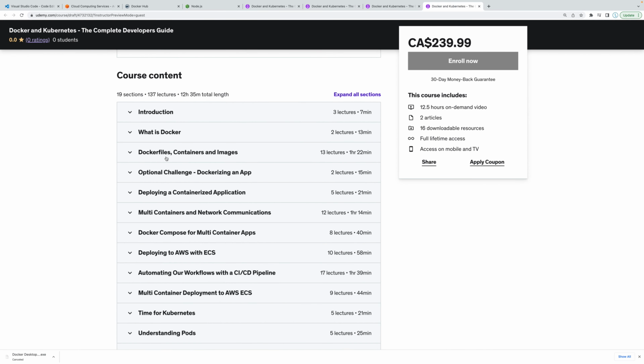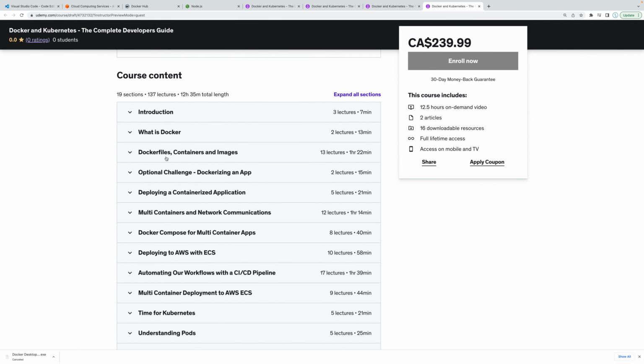Hello and welcome to my future Docker and Kubernetes experts. Thank you for taking this course. I've spent quite a bit of time making it one of the more comprehensive and easy to learn courses out there. And I am sure by the end of this course, you are going to be extremely comfortable with both Docker and Kubernetes. Now let's quickly talk about exactly what we are going to be learning throughout this course.